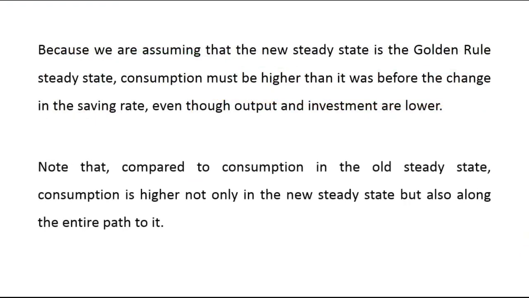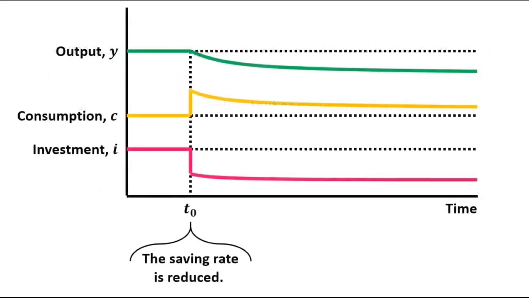Note that compared to consumption in the old steady state, consumption is higher not only in the new steady state but also along the entire path to it. The dotted line is the initial steady state, and consumption is above it along the entire path. Clear?